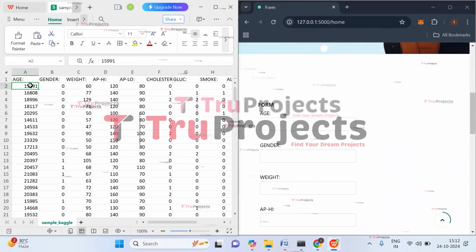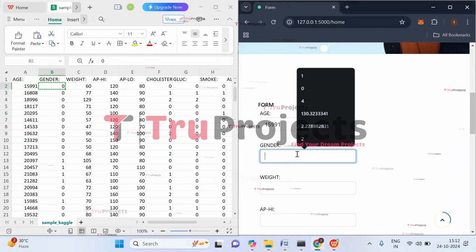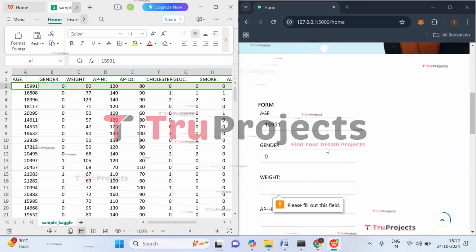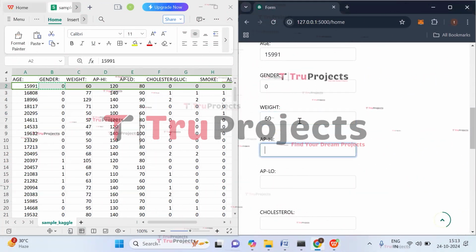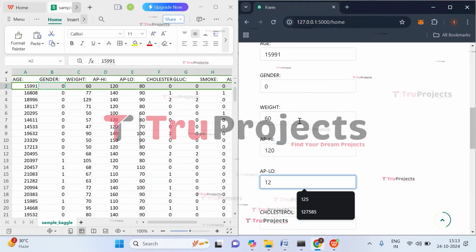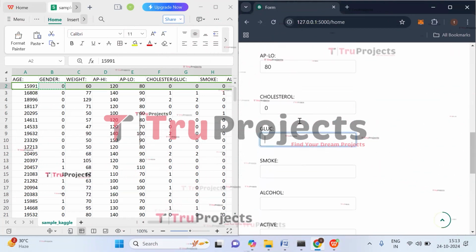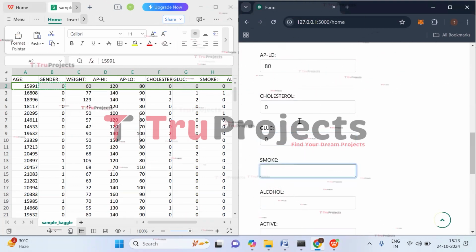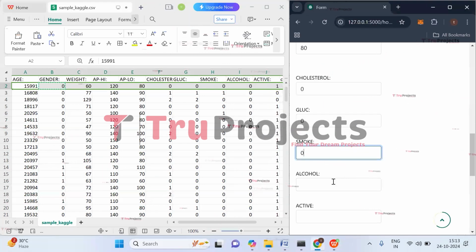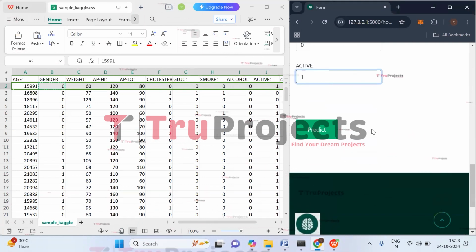So here we need to give the date of birth of the person. Let's enter it. Next, the gender. So the gender is 0, which means the person is male. And then the weight of the person is 60. APHI is 120, that is systolic blood pressure. And diastolic is 120. Sorry, it is 80. And the cholesterol level is 0. Glucose value is also 0. Smoke is also 0. And alcohol value is 0. Active value is 1. We have entered all the parameters.